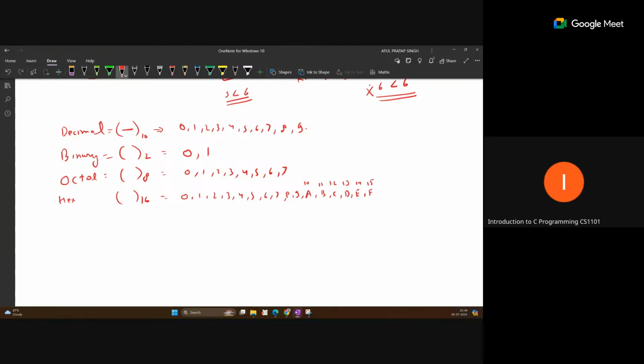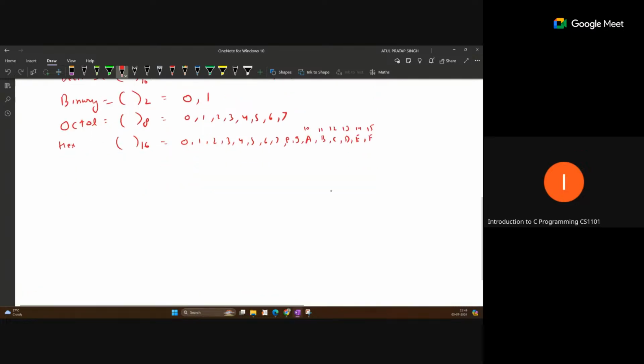So decimal we use generally, but binary is important. In binary representation we have only 0 and 1, that means base 2. And many times this question is asked: suppose you have a bit, suppose you have a one-bit representation. How many different values can you represent with one bit only?